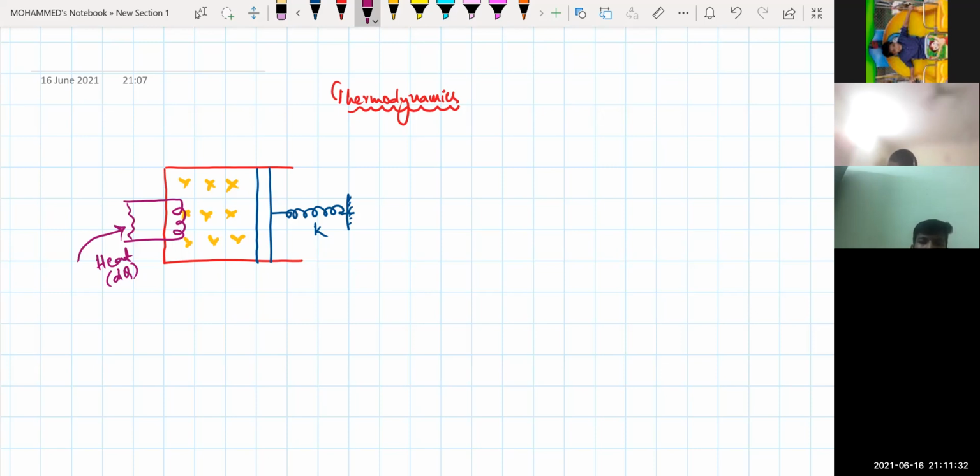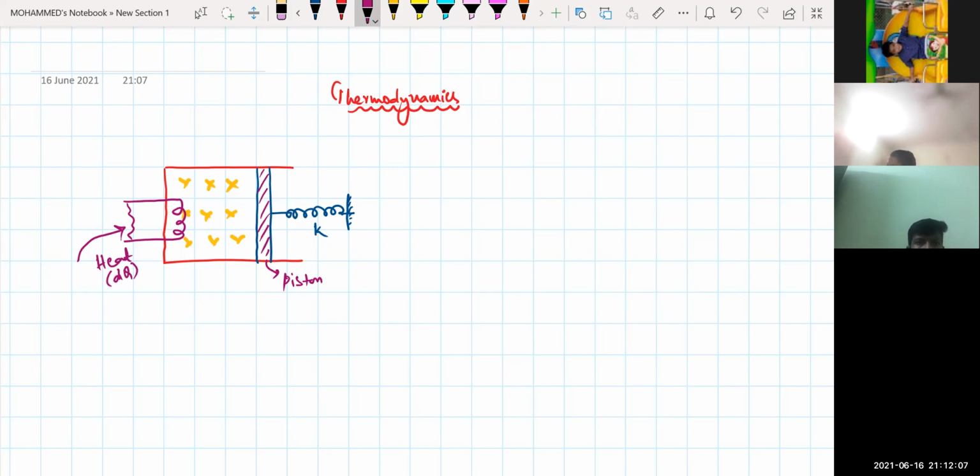Each particle is very, very small, but a large number of molecules exert a certain amount of pressure on the piston. What is happening to this piston? There is a probability that the piston might be moving in the forward direction, because the kinetic energy of the gas molecules is exerting pressure on it, isn't it?